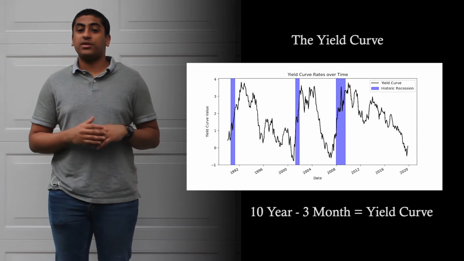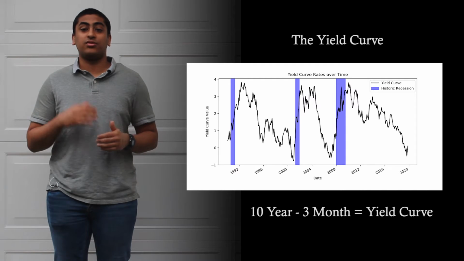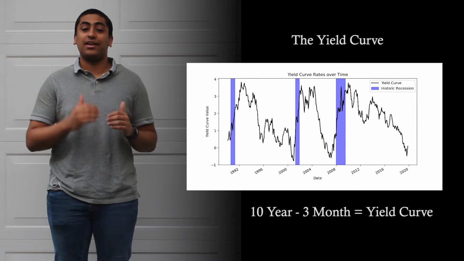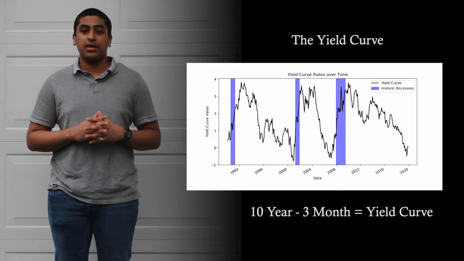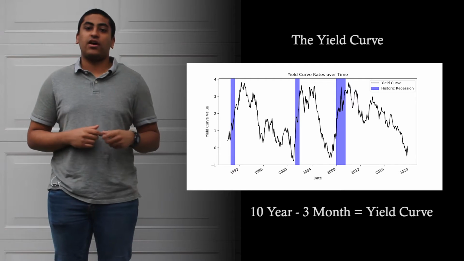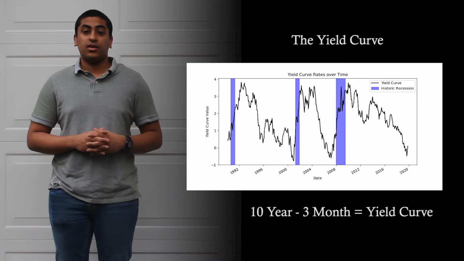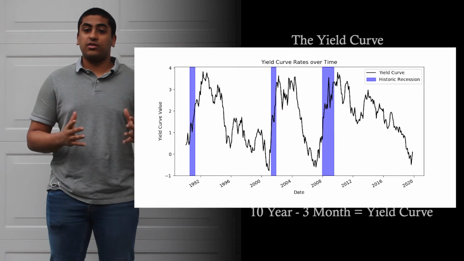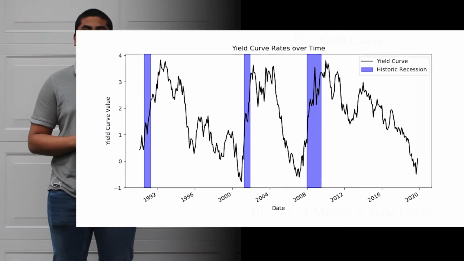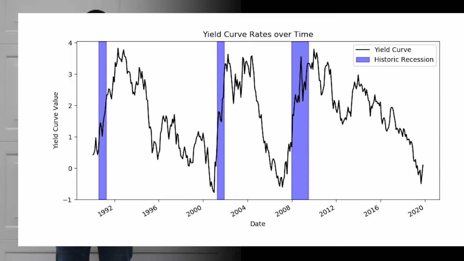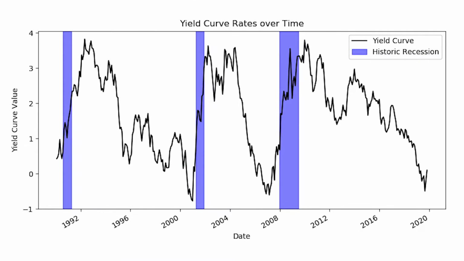The yield curve is found by subtracting the 3-month Treasury bond from the 10-year Treasury bond. This gives investors a good idea of how the long-term outlooks of the economy compare against the short-term outlooks of the economy. One unique phenomenon about the yield curve is something known as the yield curve inversion, where the 3-month Treasury bond outperforms the 10-year Treasury bond. This results in a negative value for the yield curve.